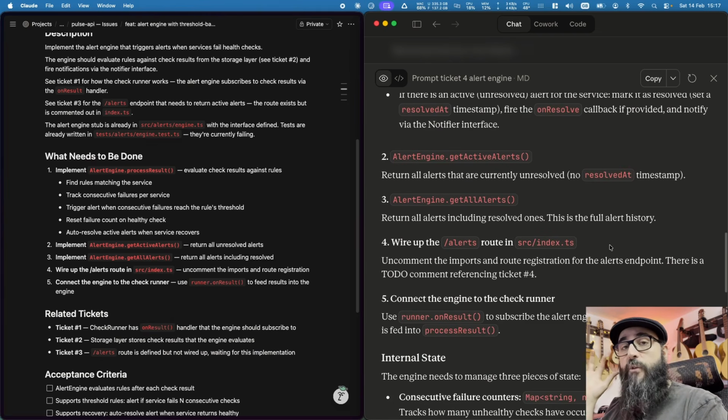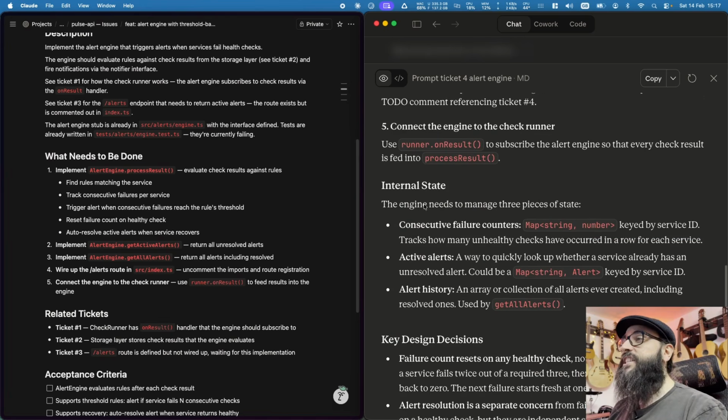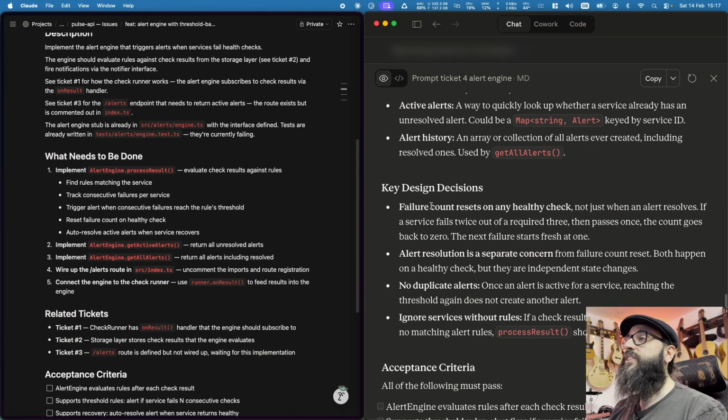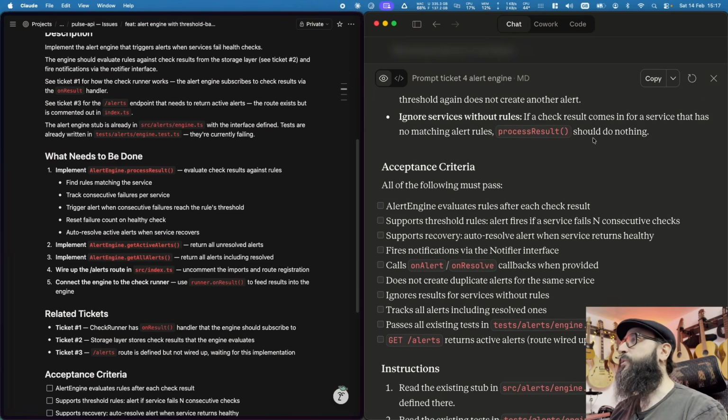Bear in mind that we have right now the role of the planner in the figure of Claude Desktop, alongside myself as a coordinator of all the agents that will be involved. Because let me tell you something, there will be more than one agent here. And then we need to manage the channel state and the key decisions, the acceptance. Okay, I'm dying to implement this thing.